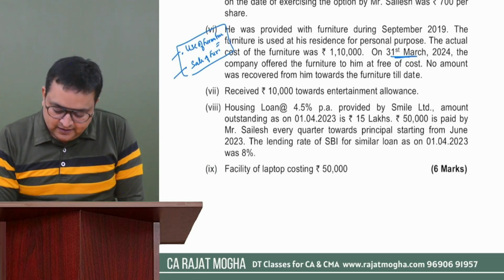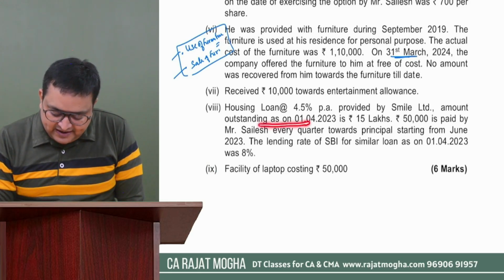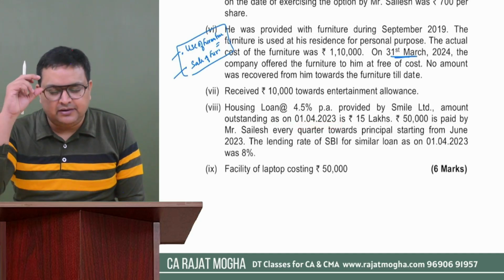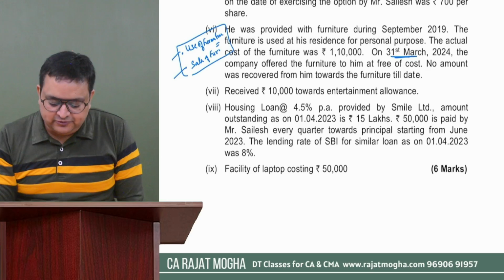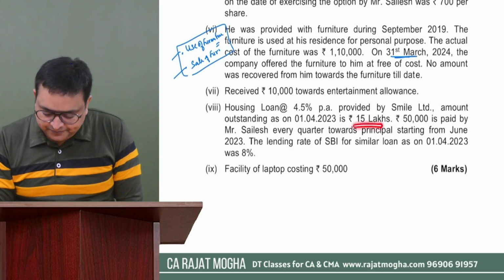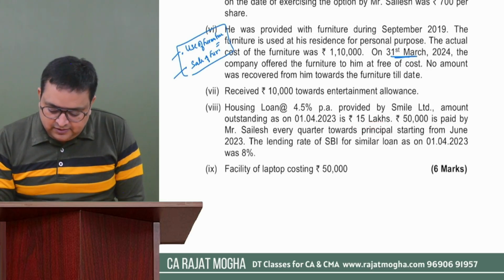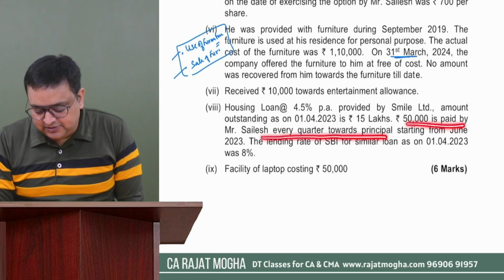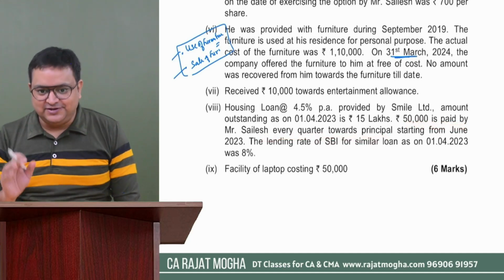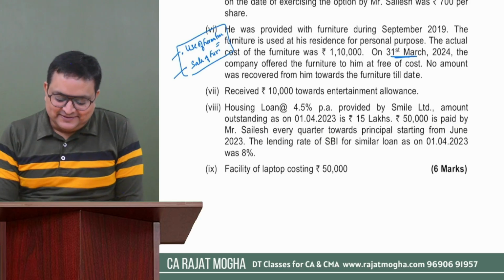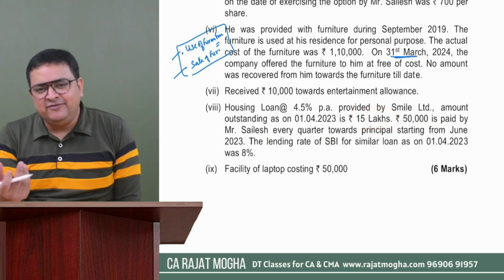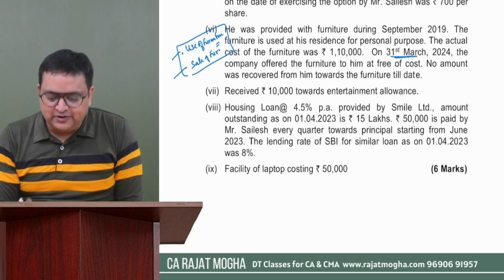And how much is the amount outstanding? On 1st April 2023, at the beginning of the year, the amount outstanding of the loan was 15 lakh rupees. 50,000 is paid by Shailesh every quarter towards it. They are giving you a typical question of salary. See, if the total amount was 15 lakh for the entire year, then it would have been a simple calculation.